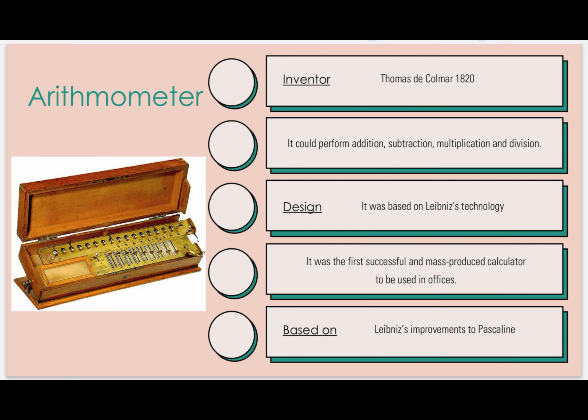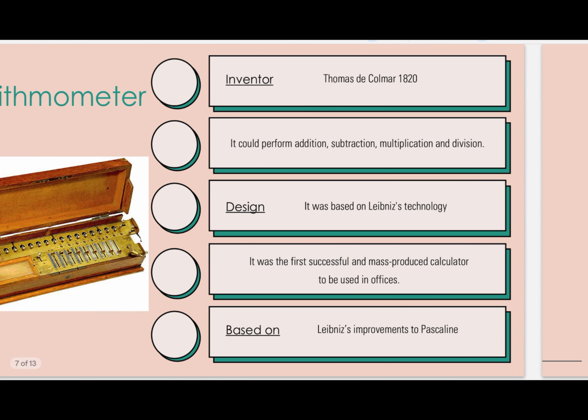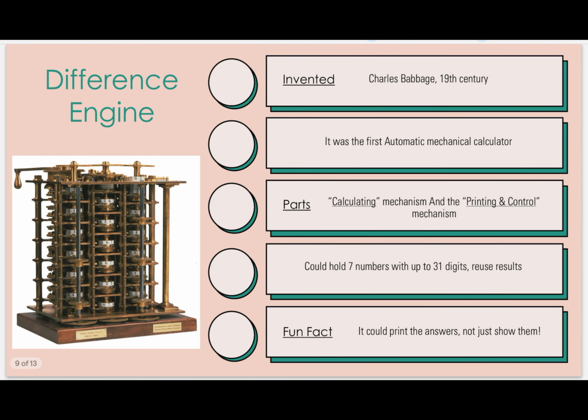Then the arithmometer. Who invented it? Thomas de Colmar in the year 1820. It could perform basic addition, subtraction, multiplication, and division. It was based on Leibniz technology. It was the first successful and mass-produced calculator. Why? Because it was used in offices, and it improved on the Pascaline. Right?